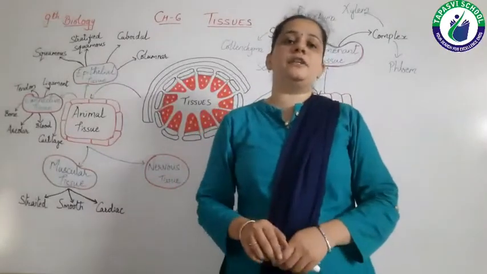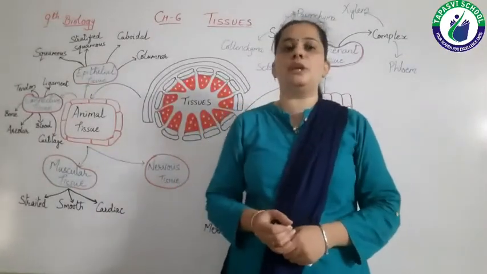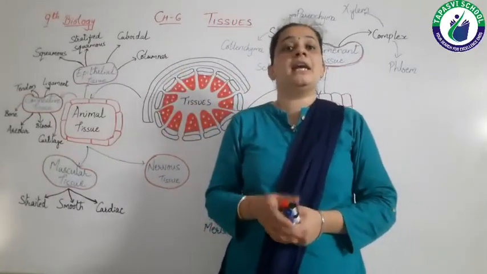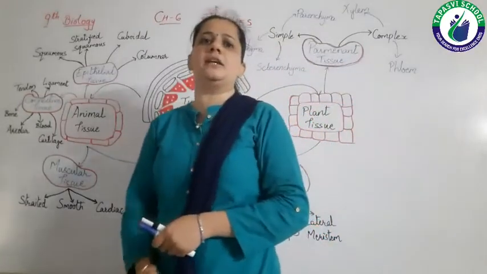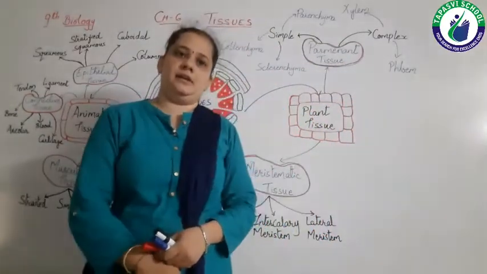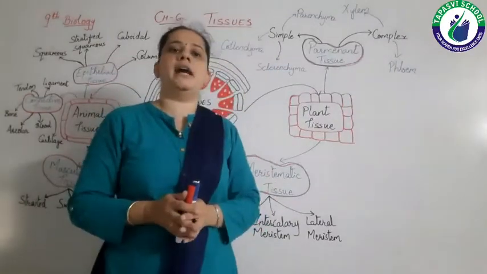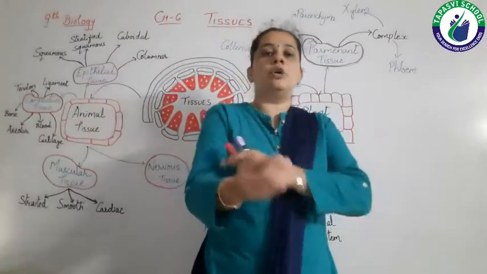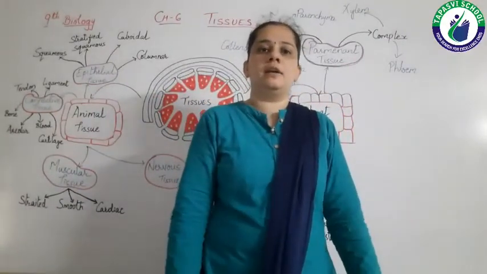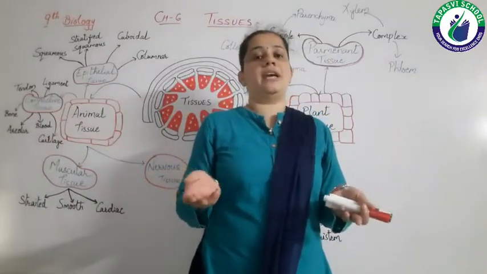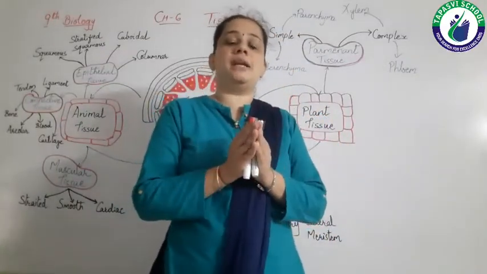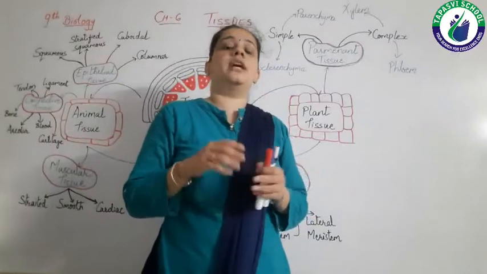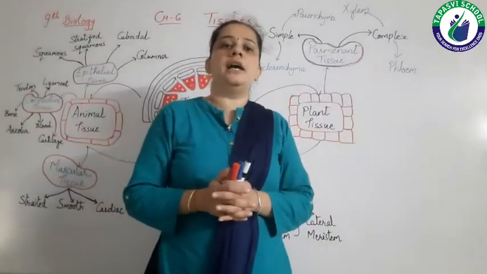Another difference between plant and animal tissue is in the pattern of growth. In plants, the growth is limited to some areas, right? But in animals, it is not so. We don't grow from hands and legs only. No, it's not like that. But in plants, the growth is limited, particularly to the stem and the roots, not all parts of the plant.